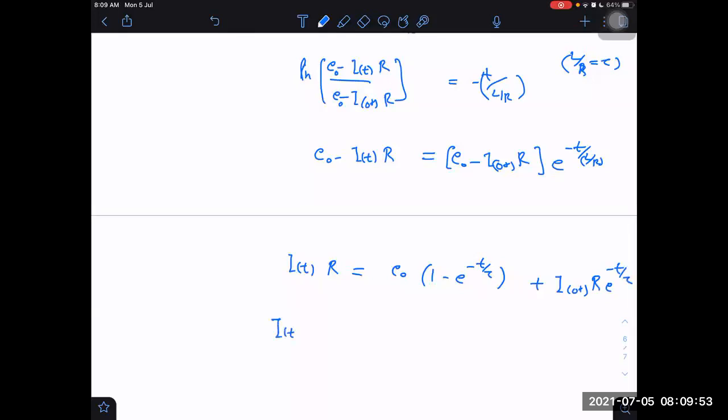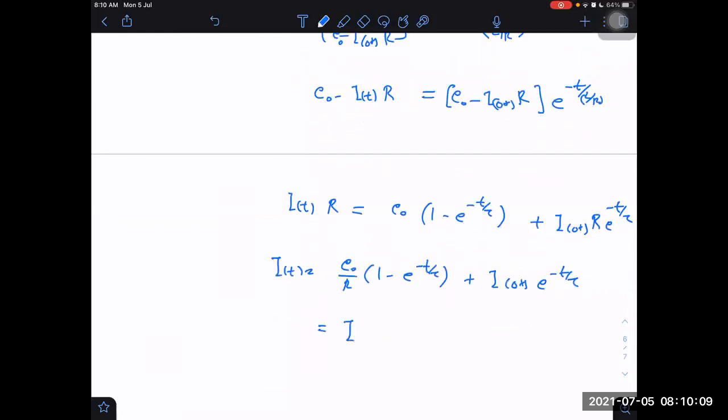Then I get I t is equal to E naught by R into 1 minus e raised to power minus t by tau, plus I0 plus into e raised to power minus t by tau, which is nothing but I infinity.